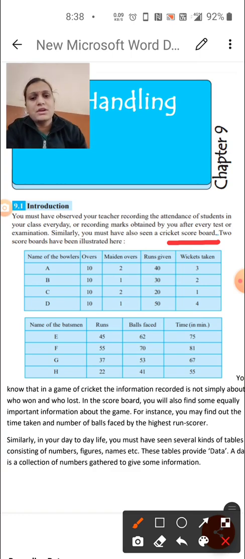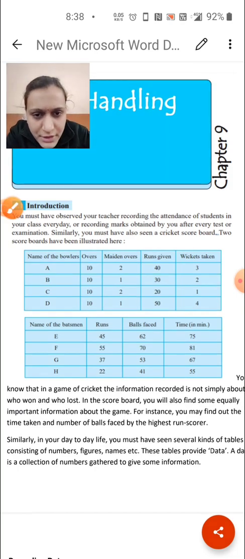Whatever information you are collecting is known as data. Your attendance, your marks and the scoreboard of a cricket team are known as data. So let us understand this from the table.